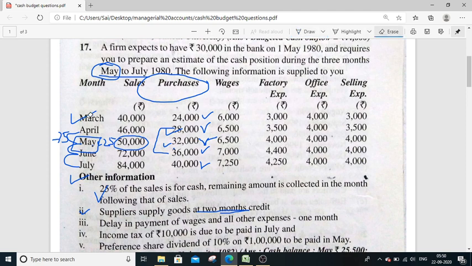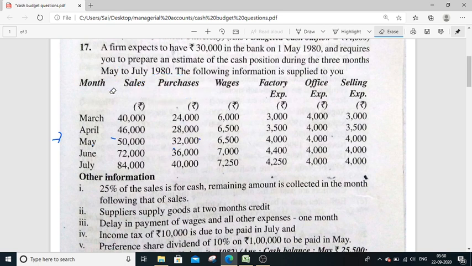Sir, what about July month purchased amount? We are going to pay this July month amount after 2 months, in September. Now this July amount 40,000 purchases is there. That amount will be paid after 2 months.